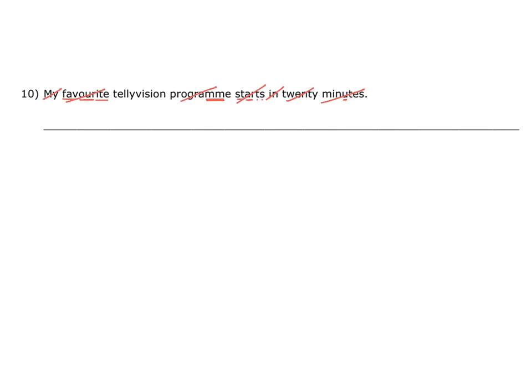This leaves television. We're given the spelling T-E-L-L-Y, V-I-S-I-O-N. Vision at the end here, and telly at the beginning, T-E-L-L-Y. You might think that this should be correct, but telly is a prefix, and tele is spelt T-E-L-E.